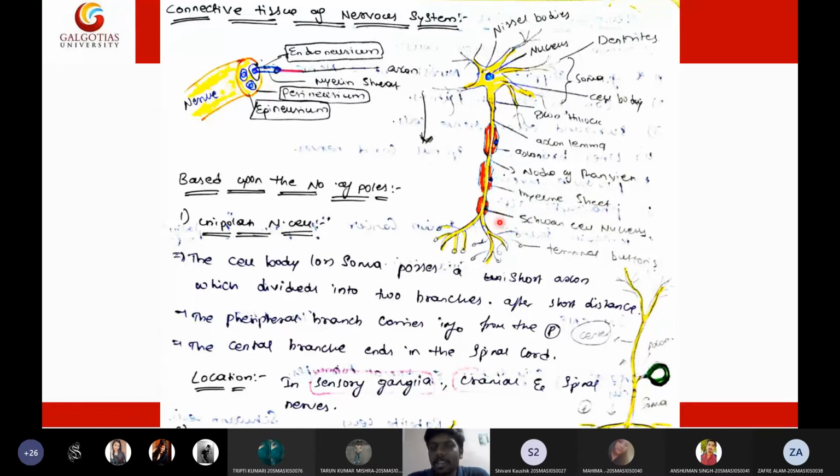Now, in between the myelin sheath you will see some gaps, and those gaps are called nodes of Ranvier. The significance of having these gaps is better conduction of the electric potential signals along the length of the axon. So for better transmission of electric signals, these nodes are helpful. Nodes enhance the conduction of the electric signals. So this is the basic structure of the neuron.